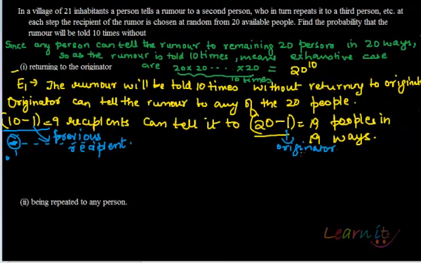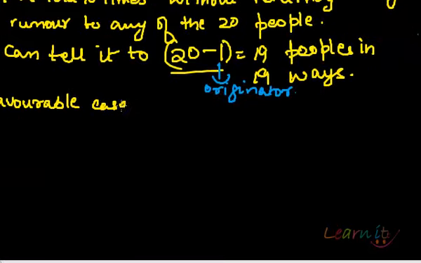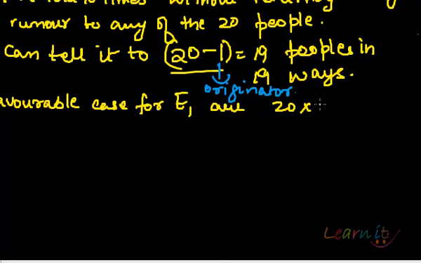What are the total number of cases that can happen? This will happen 9 times, right? So the favorable cases for the event E1 are 20 into 19 to the power 9.